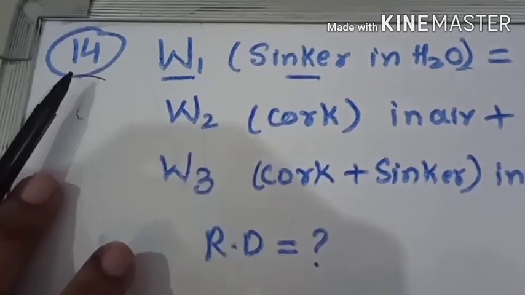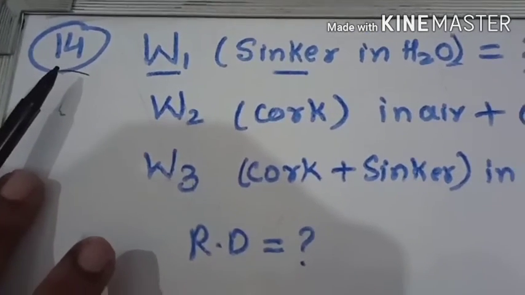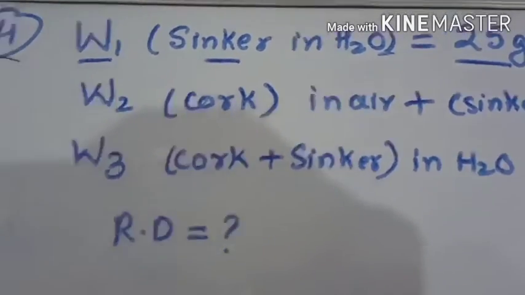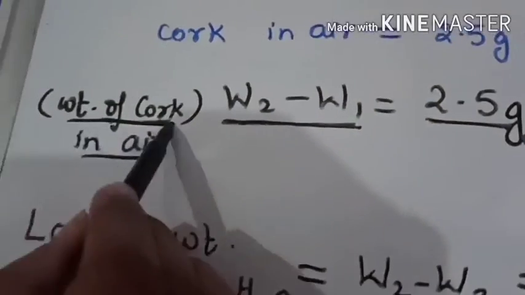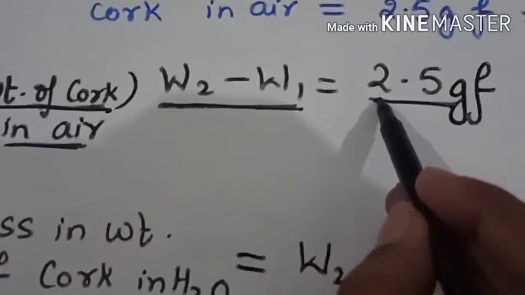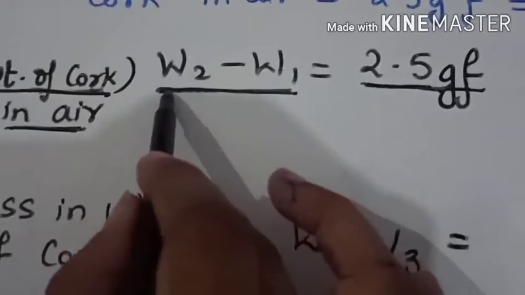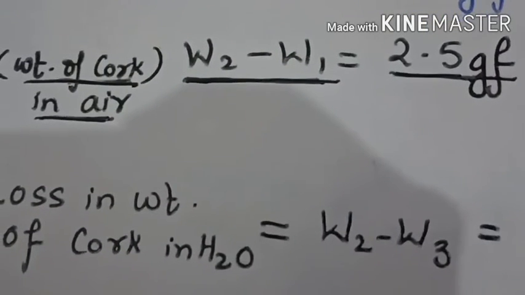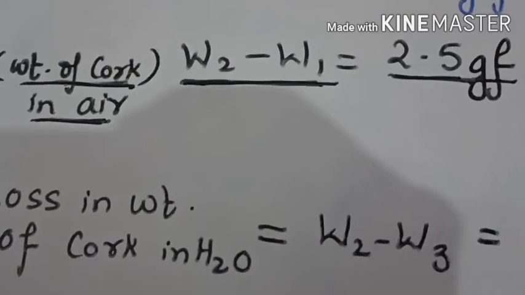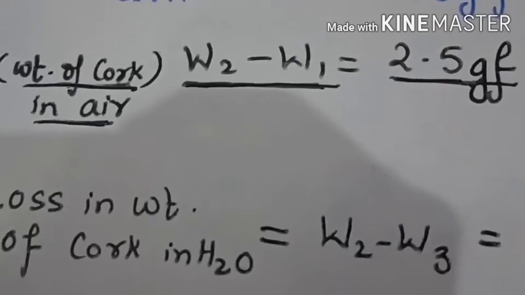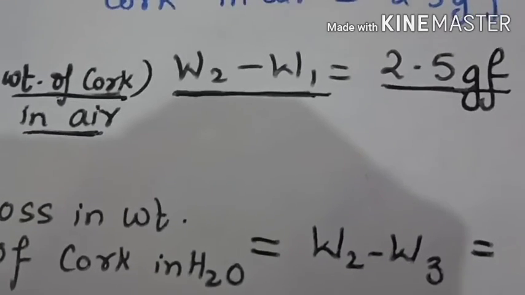Question number 14. It says that a cork weighs 2.5 gram F in air. So weight of the cork in air is given 2.5 gram F. That is W2 minus W1. When tied to a sinker, the combination is to weigh 20 gram F in water.